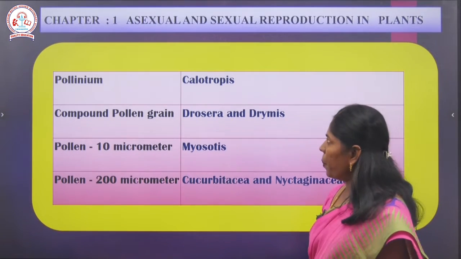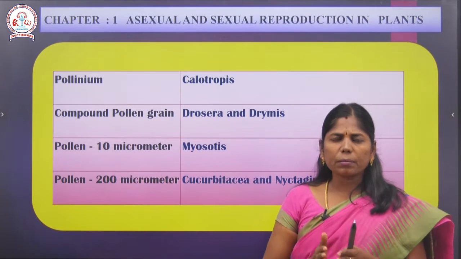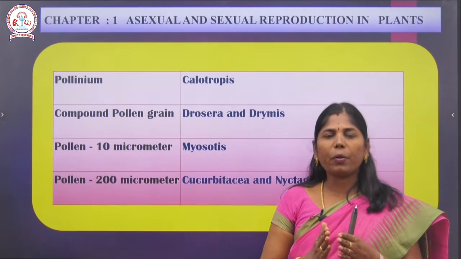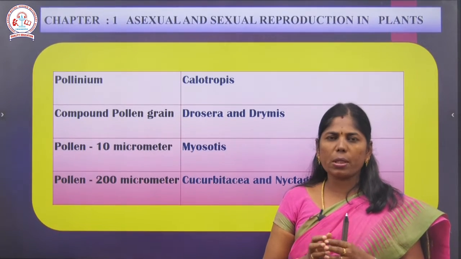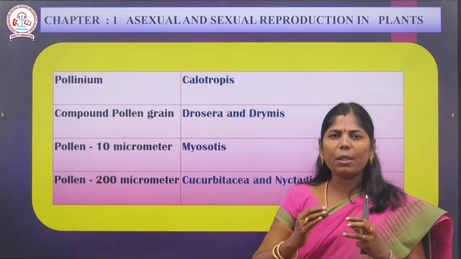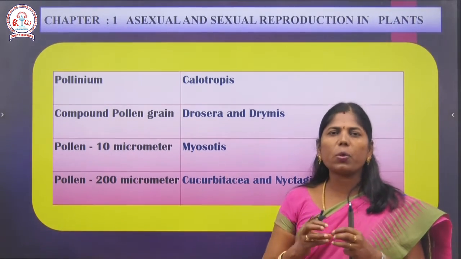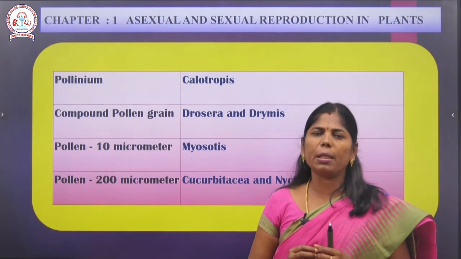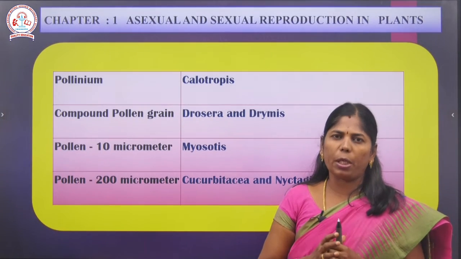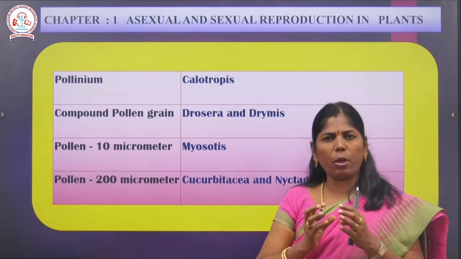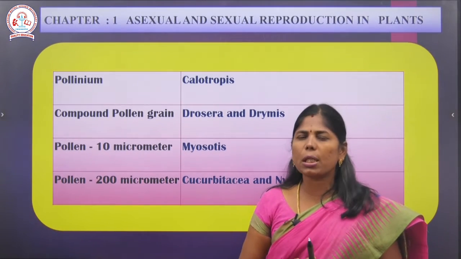Next, a very important one mark: pollinium. What is the meaning of pollinium? As a result of microsporogenesis, at the end all the microspores are separated from each other, and they grow as pollen grains. But in some plants the microspores are held together, forming a small ball-like structure inside the microsporangium. That structure is called pollinium.